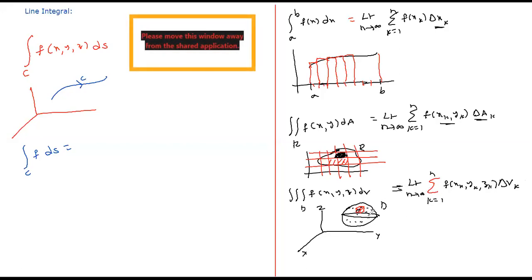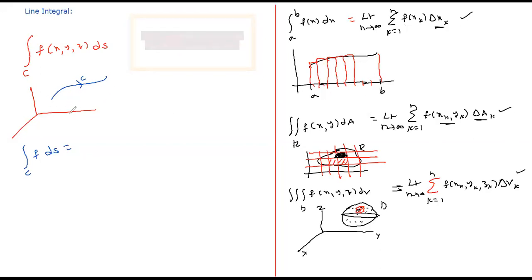So on the whole what I'm trying to say is definite integral, double integral, triple integral, basically integration is nothing but limit of summation. Naturally you can expect some kind of limit definition for this line integral.